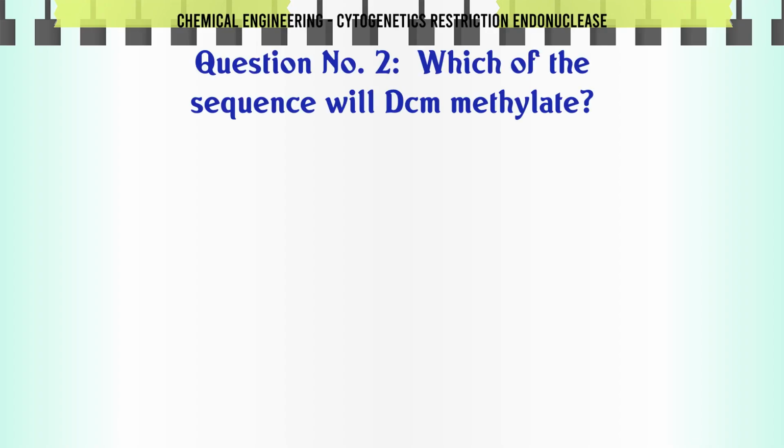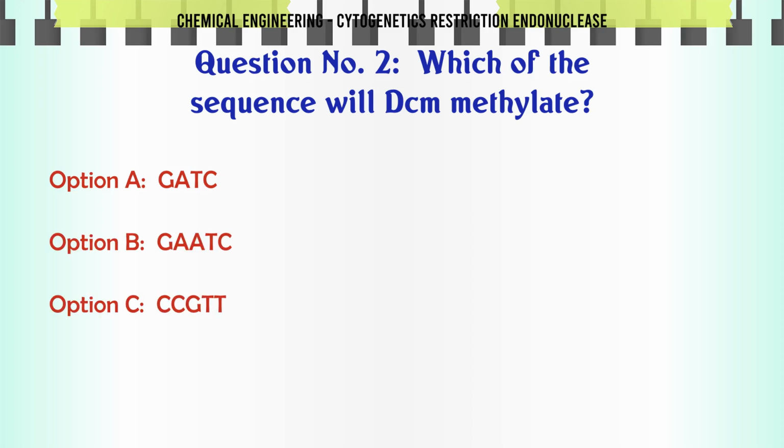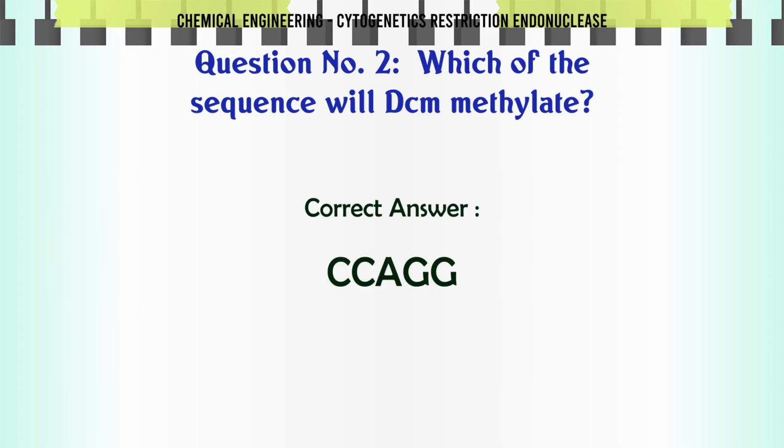Which of the sequence will DCM methylate? A. GATC, B. GATC, C. CCGTT, D. CCAG. The correct answer is CCAG.